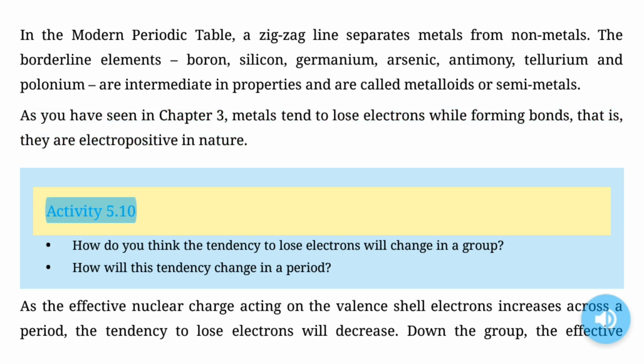As you have seen in Chapter 3, metals tend to lose electrons while forming bonds, that is, they are electropositive in nature. Activity 5.10. How do you think the tendency to lose electrons will change in a group? How will this tendency change in a period?